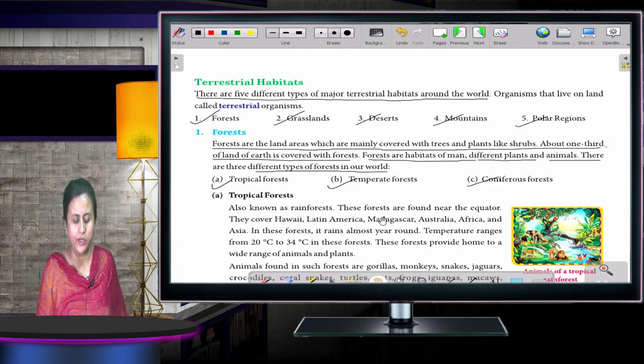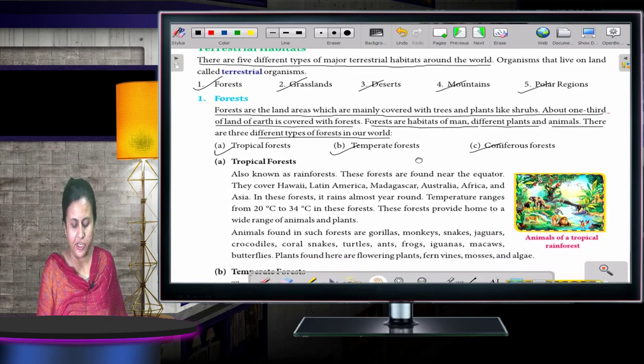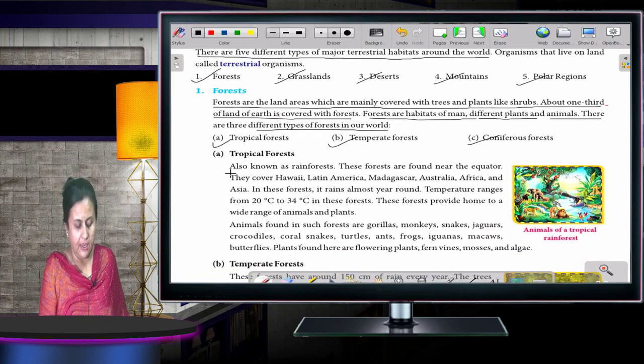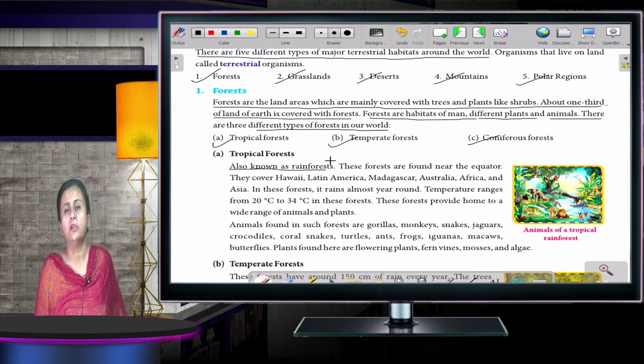So let's start. What are tropical forests? First of all, let me tell you. Tropical forests are also known as rainforests because these forests lie near the equator, and the places near the equator have a lot of rain. So that is why they got the name rainforests.